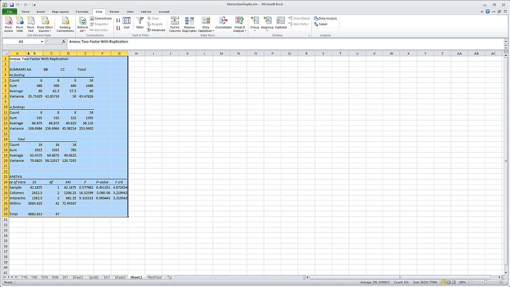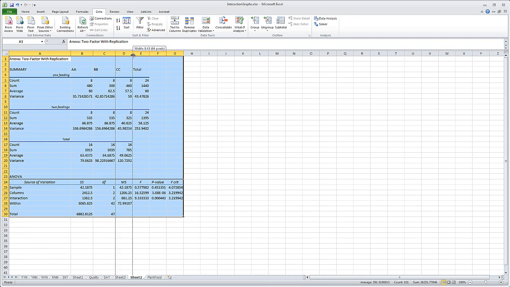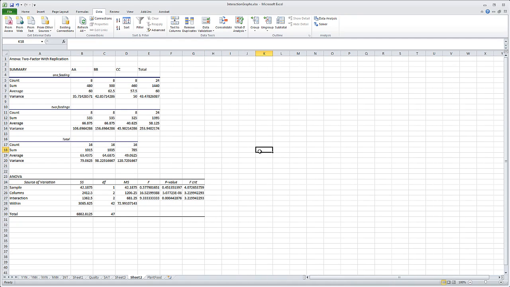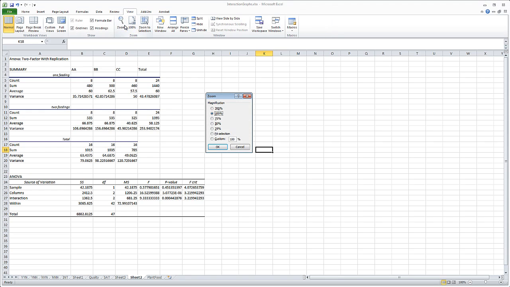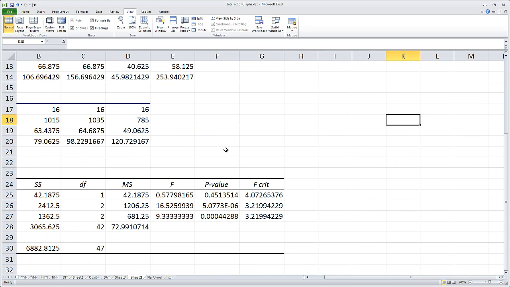And there we go. So I'm going to expand some of these columns out a bit. Okay. Now the important part is down here really at the bottom. So let me zoom in here. Scroll down.